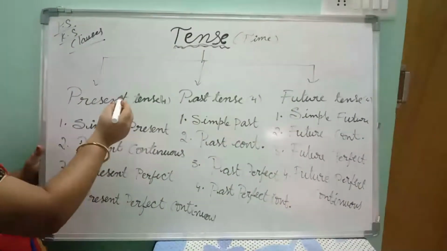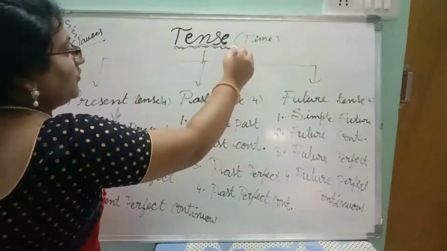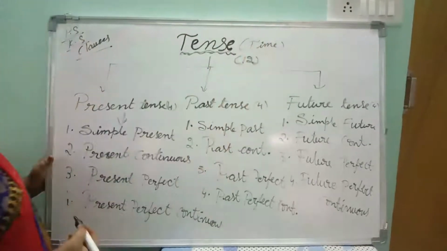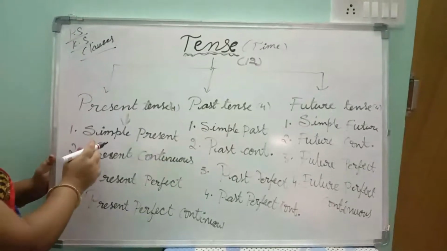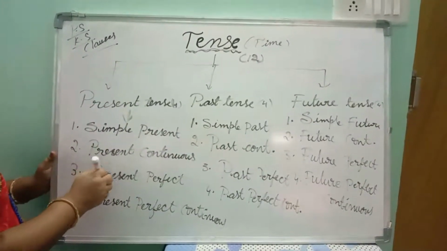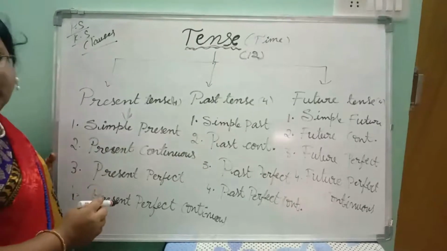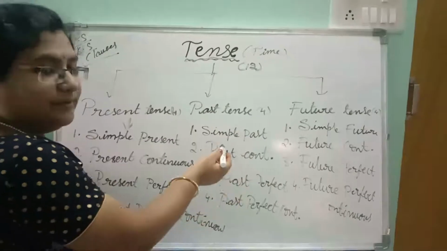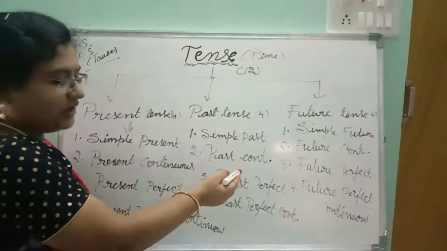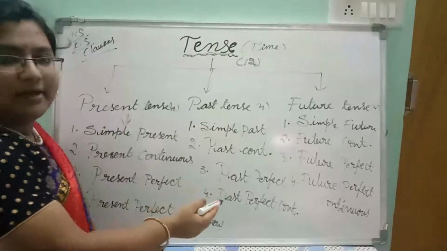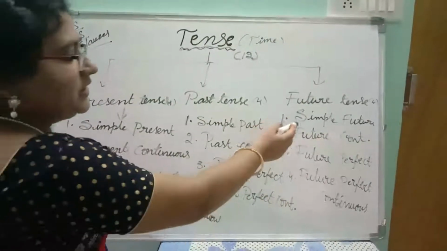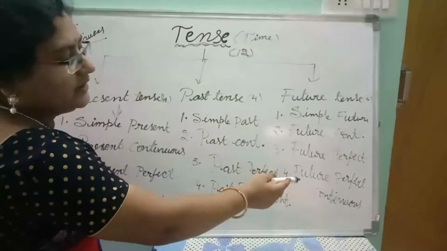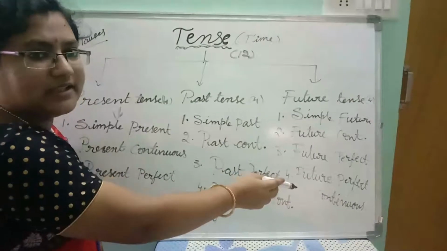Let us revise. We have 12 tenses. How many tenses do we have? 12 tenses. What are they? Simple present tense, present continuous tense, present perfect tense, present perfect continuous tense. Under past tense again we have four types: simple past tense, past continuous tense, past perfect tense, and past perfect continuous tense. Simple future tense, future continuous tense, future perfect tense, and future perfect continuous tense.